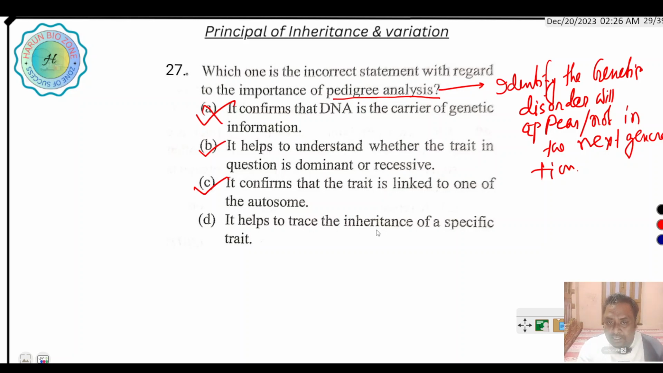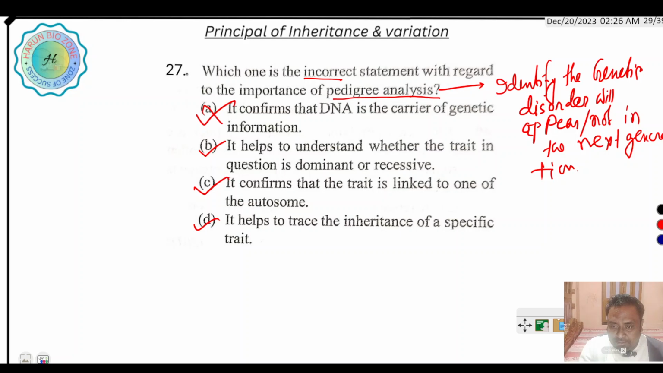It helps to trace the inheritance specifically. A geneticist in pedigree analysis studies 10 to 15 or more generations to finalize whether the next generation is affected or not. What is the probability that the next generation is affected by that genetic disease or not? So here the incorrect option is A.